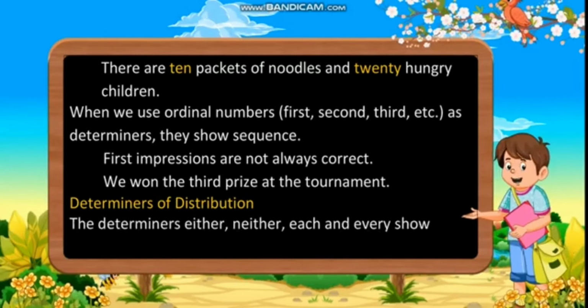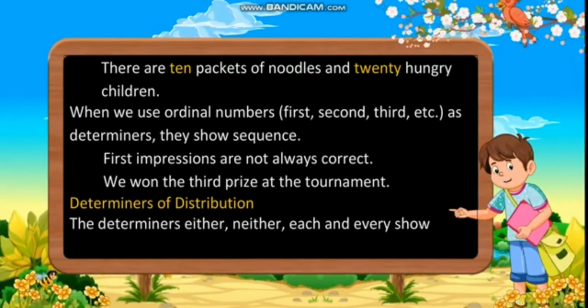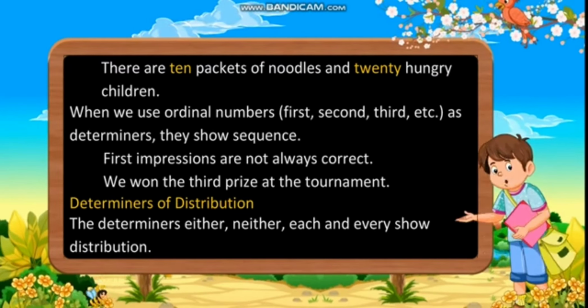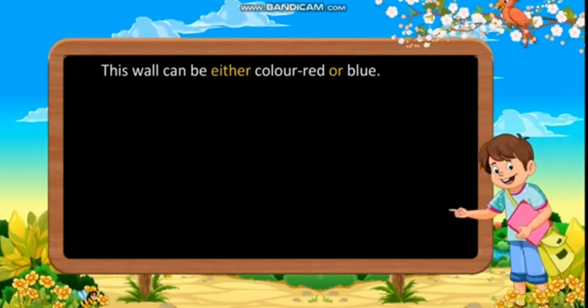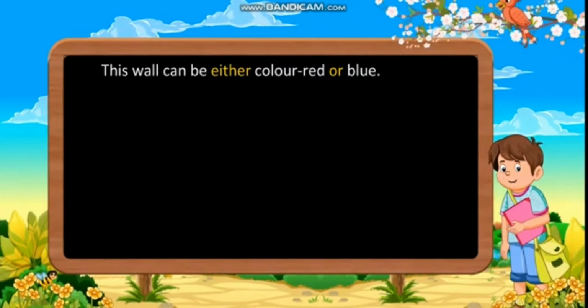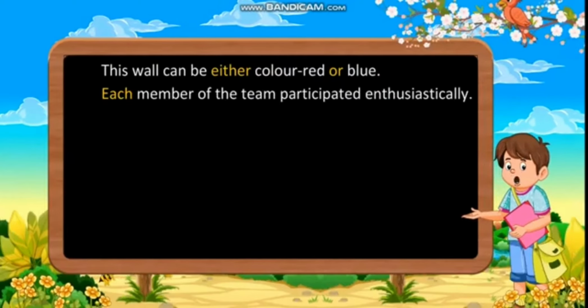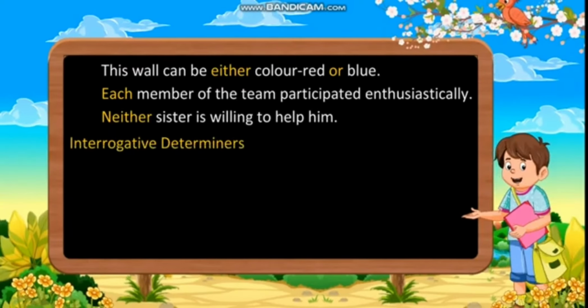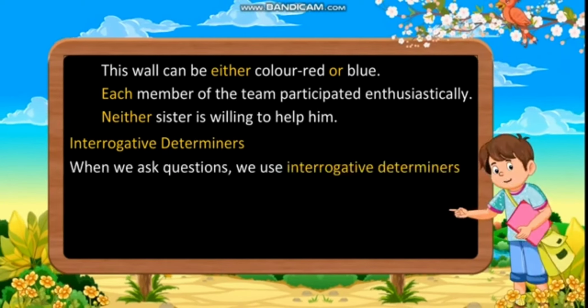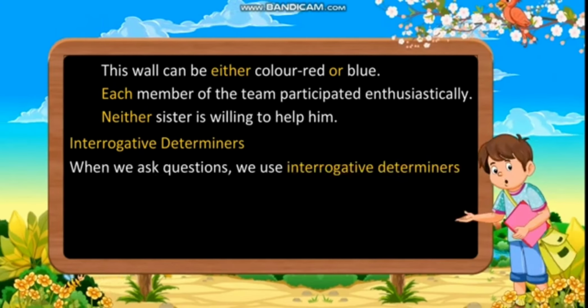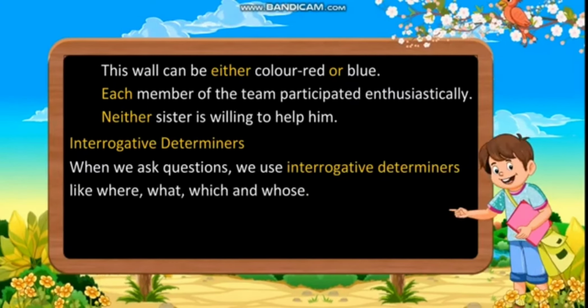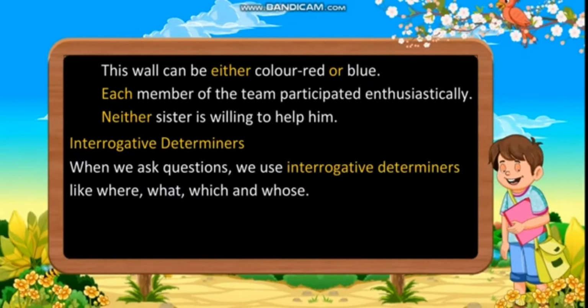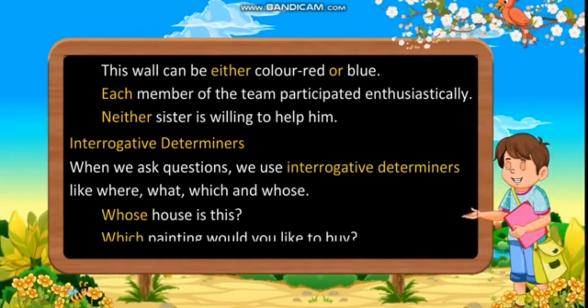Determiners of distribution. The determiners either, neither, each and every show distribution. This wall can be either red or blue. Each member of the team participated enthusiastically. Neither sister is willing to help him. Interrogative determiners. When we ask questions, we use interrogative determiners like what, which, and whose. Whose house is this? Which painting would you like to buy?